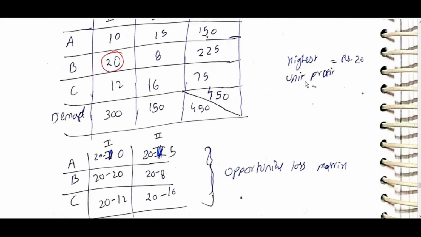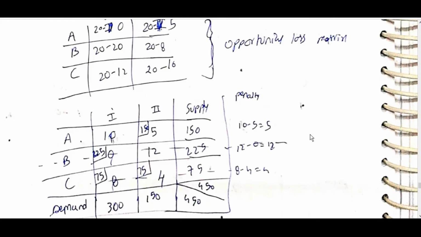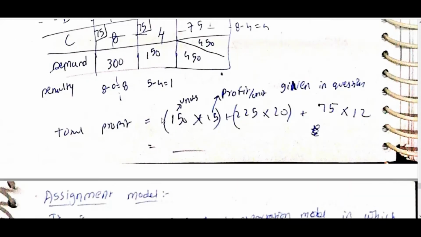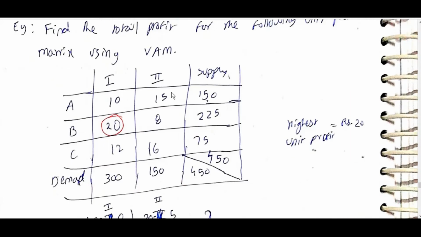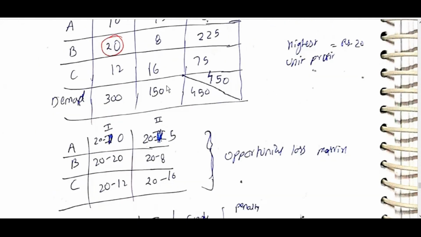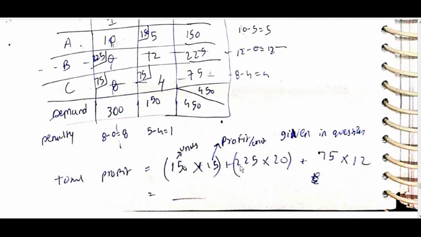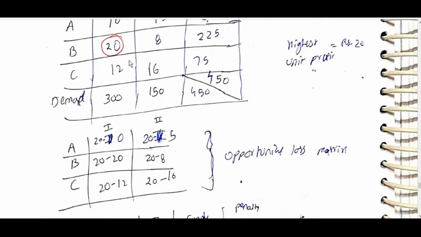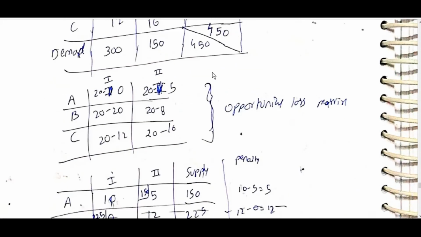Here the highest unit profit is 20. Subtract everything from 20. It will give the opportunity loss matrix. Then follow VAM. We will get the total profit allocation. Then multiply these with the initial unit profits per unit, which are from the table: 15, 20, 12. These are from this table.